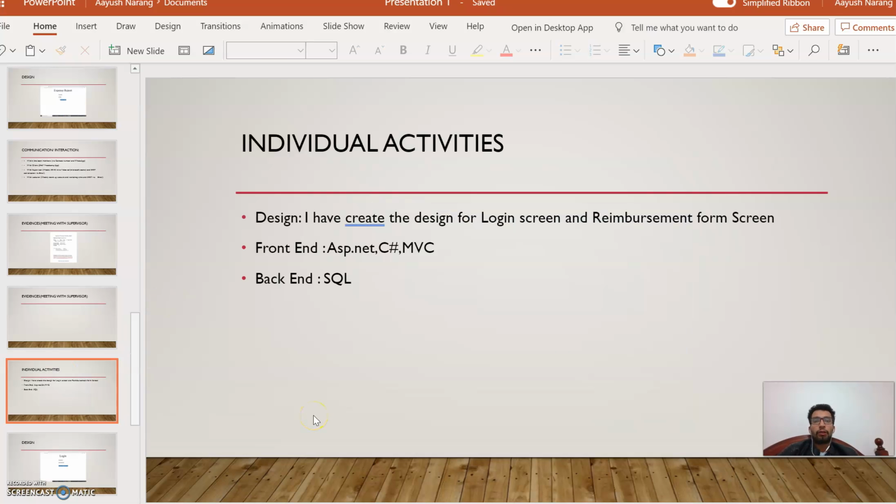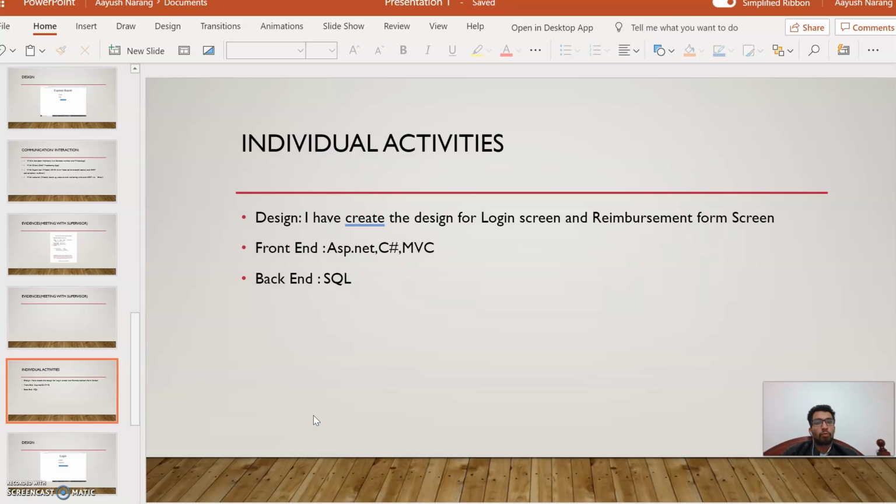Now we come to the individual activities. What is my role here? As I mentioned, we have created the 5 screens. Among the 5 screens, I have created two screens: the login screen and the reimbursement form screen. I have also created a database structure.